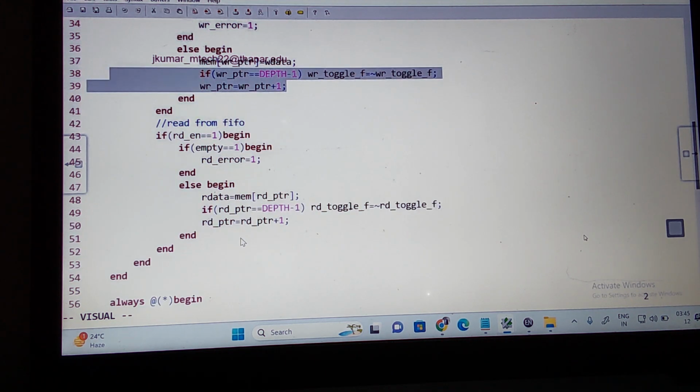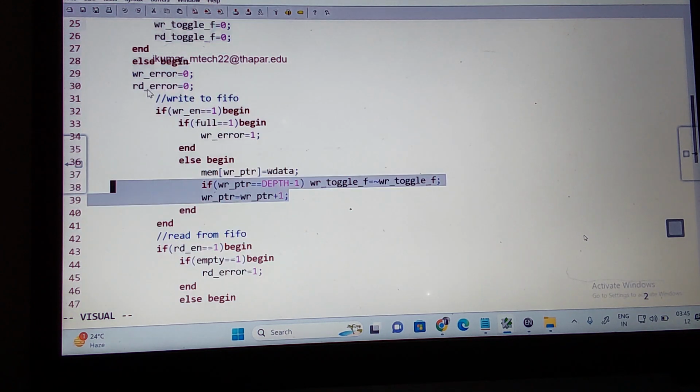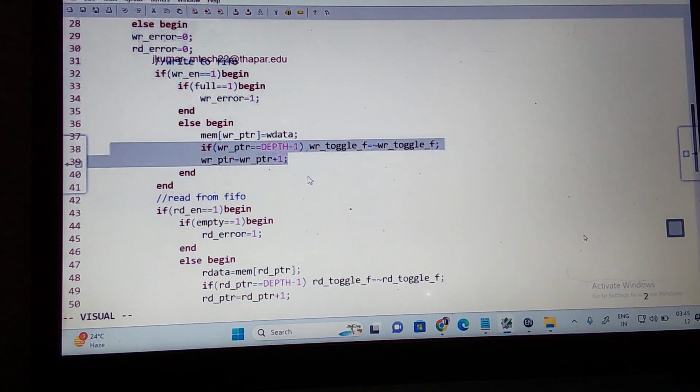Now this is final. Using the error signal, if my full is equal to 1, I'm printing the error. If full is equal to 0, then I'm doing the memory write operation. If empty is equal to 0, then I'm doing the read operation. Then how to check the flags? When do you say it is full and when do you say it is empty? If toggle flags match, what you are saying is empty. If toggle flags do not match, full.